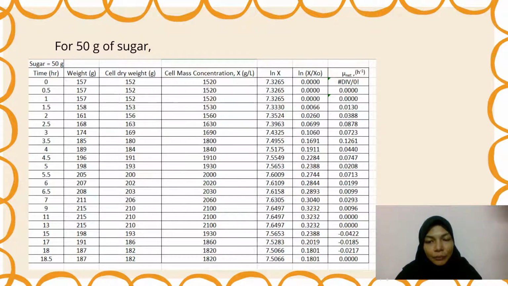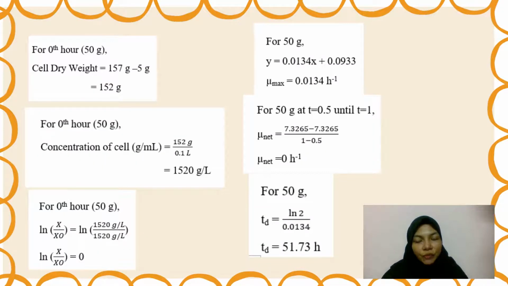So this is the data tabulated for the calculations of the medium of 50 gram of sugar and yeast. The formula used for the calculations for the medium of 50 gram of sugar with yeast is the same as the previous calculation used with the mediums of 20 gram of sugar and 40 gram of sugar with yeast.